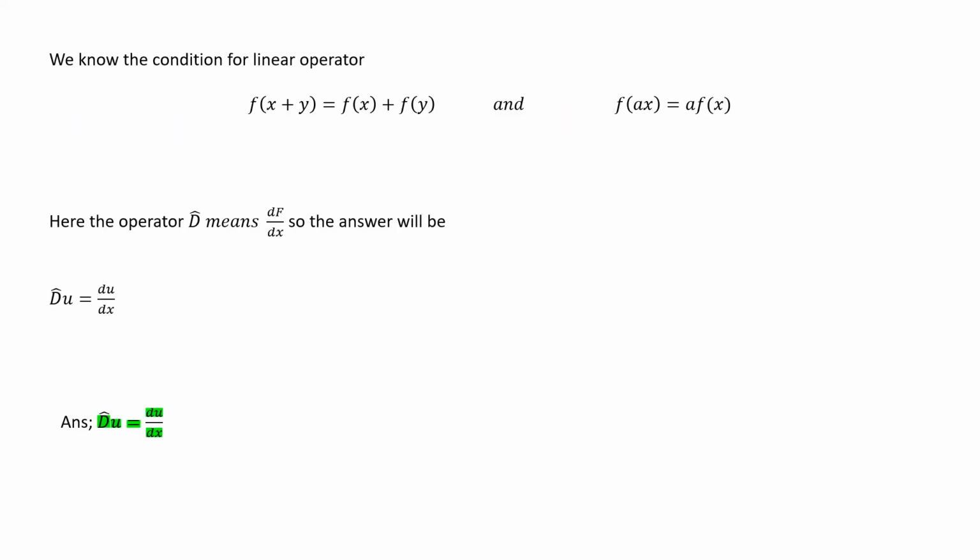We know the condition for a linear operator is f of x plus y is equal to f of x plus f of y, and f of ax is equal to a f of x. Here the operator D means d by dx, so the answer will be D of u is equal to du by dx.